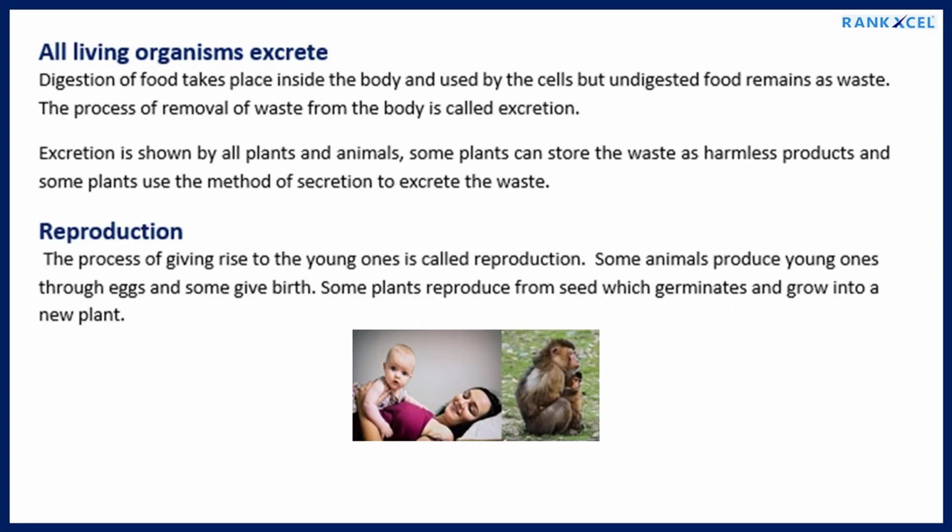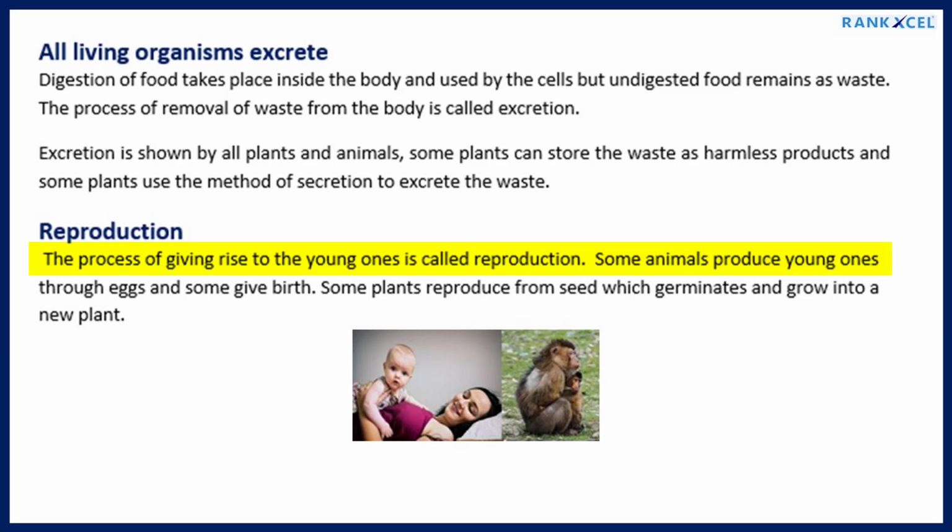All living organisms excrete. Digestion of food takes place inside the body and is used by the cells, but undigested food remains as waste. The process of removal of waste from the body is called excretion. Excretion is shown by all plants and animals. Some plants can store the waste as harmless products, and some plants use the method of secretion to excrete the waste.